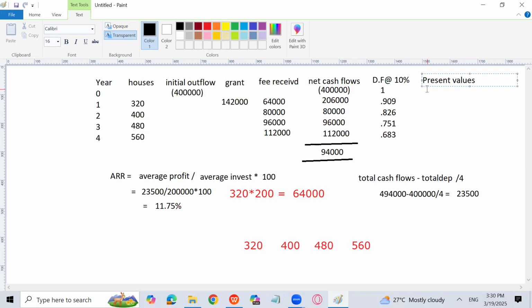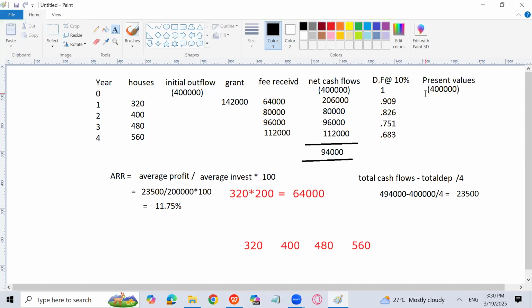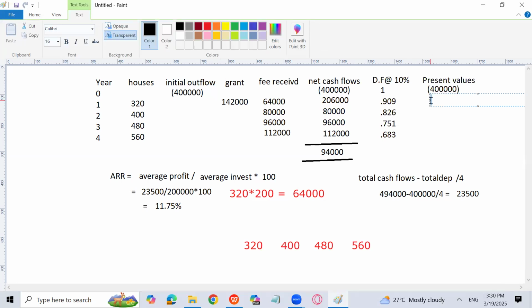The present value for year 0 is going to remain the same. That is 4 lakh negative because there is no discount factor. There is no cost of capital, so the value will remain the same. But after 1 year, we are getting 2,06,000 at the end of year 1, so that needs to be discounted. The present value of the net cash flows: 206,000 multiplied by 0.909.